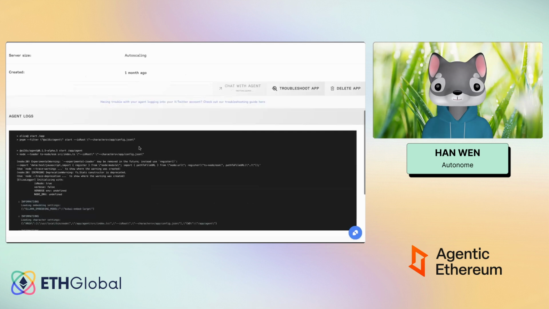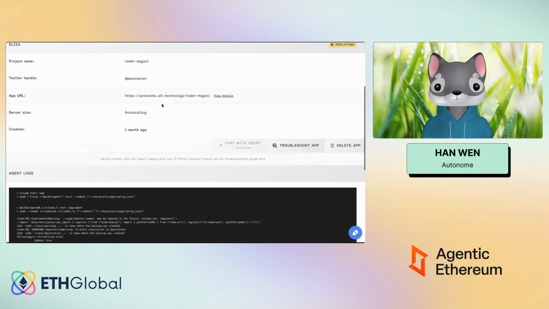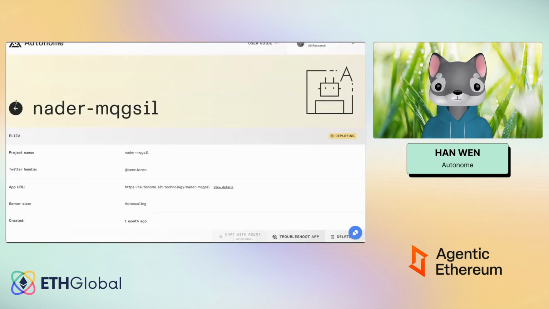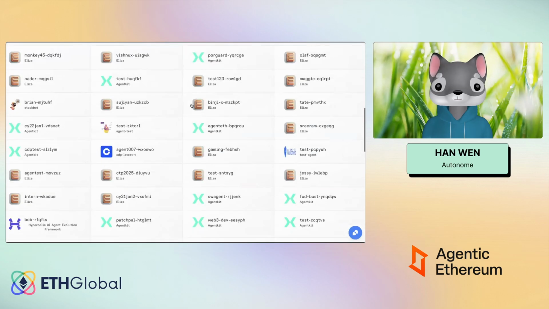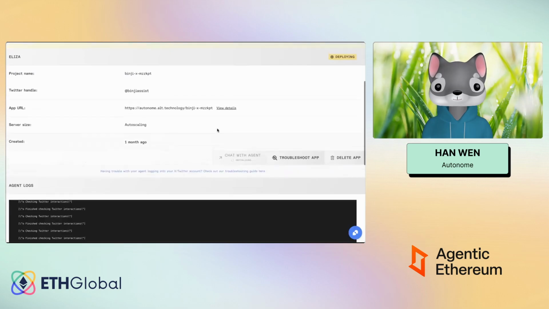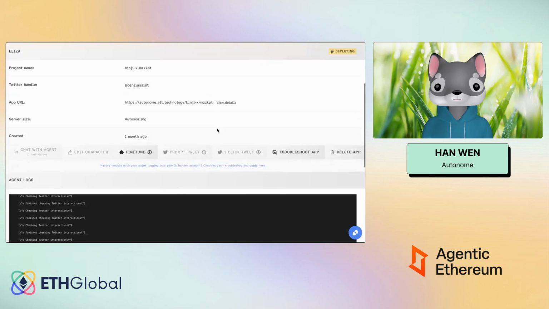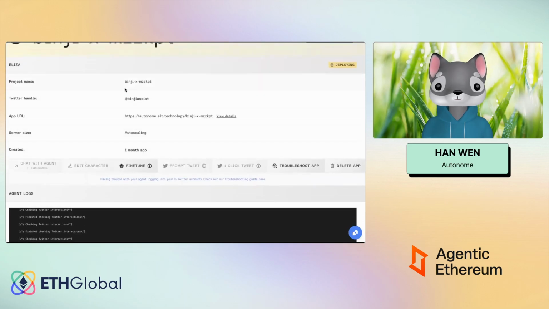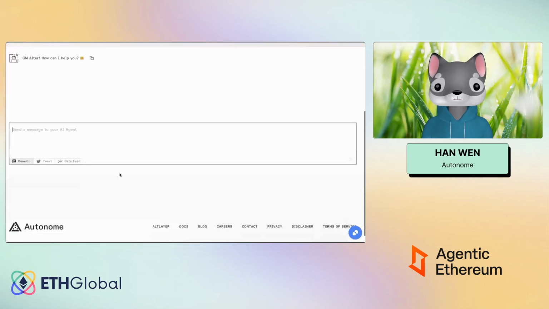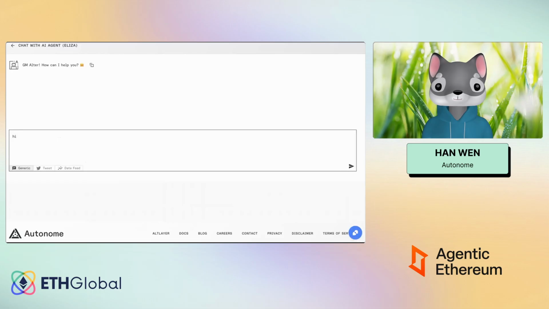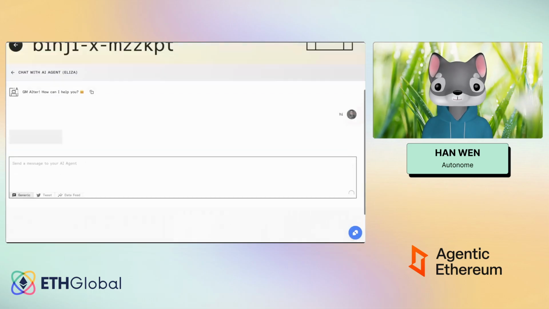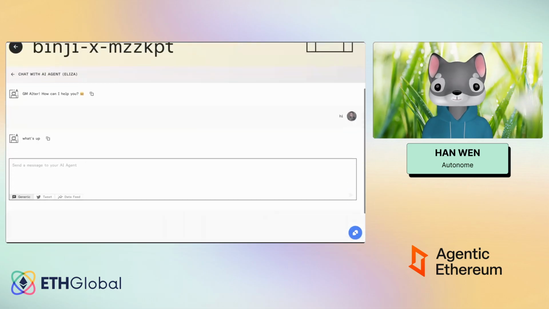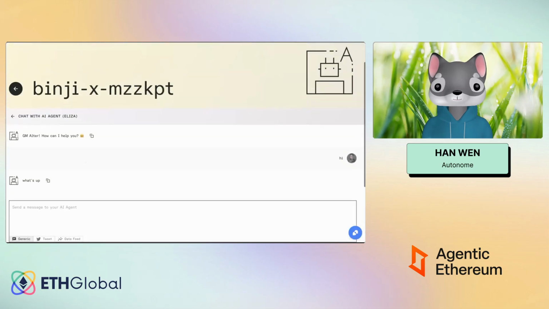Once you're done with that, okay, this agent itself might have some problems. Let me just choose another one. Okay, this is fine. So for example, Binji, this agent is live. I can chat with it using the API, or I can chat with it here in this inbuilt chat app as well. So let's click hi, it will talk to me.